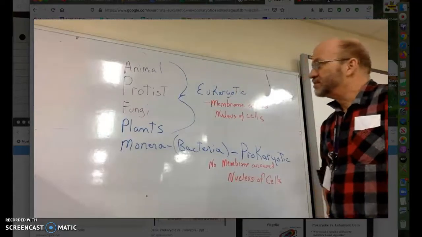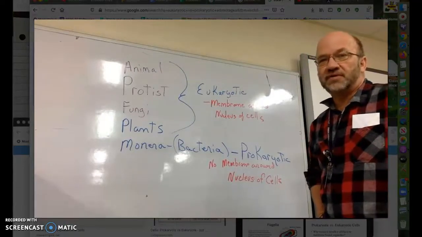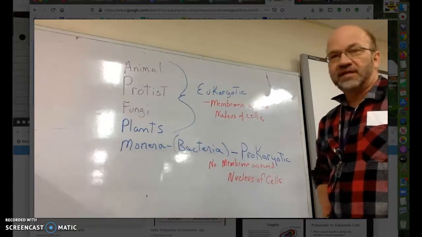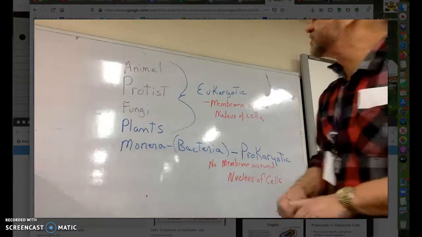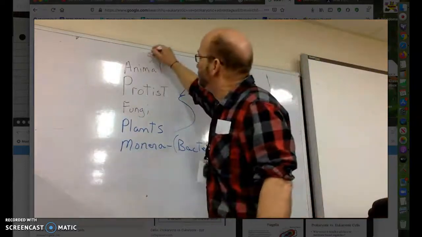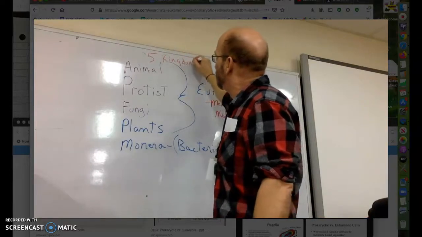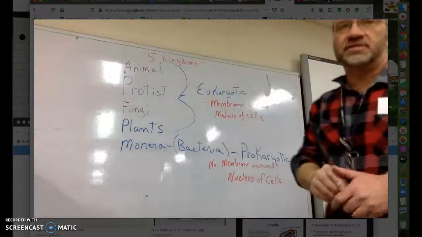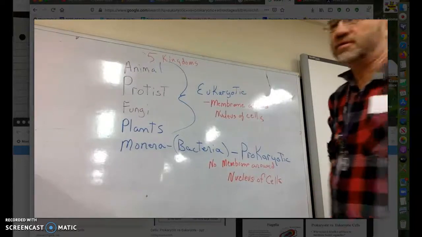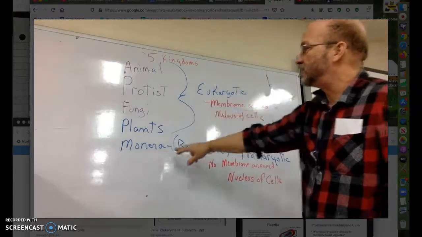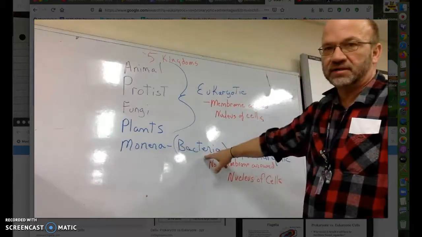Hello. So here's what we've been talking about and learning about for the last week or two. There's 5 kingdoms, right? The way things are classified on Earth, we have animal, protist, fungi, plants, and Monera, which is the bacteria.